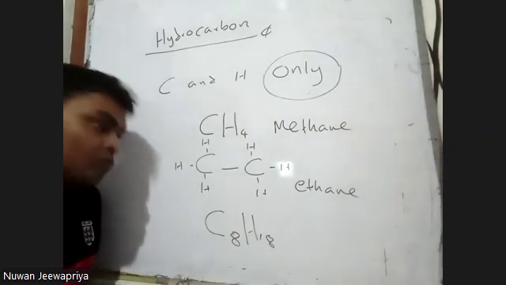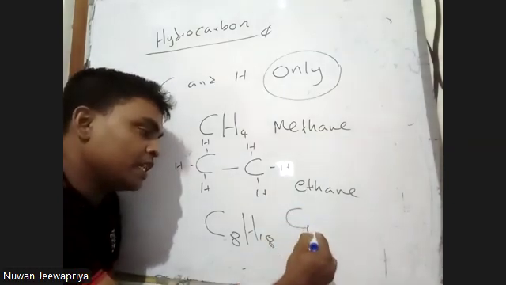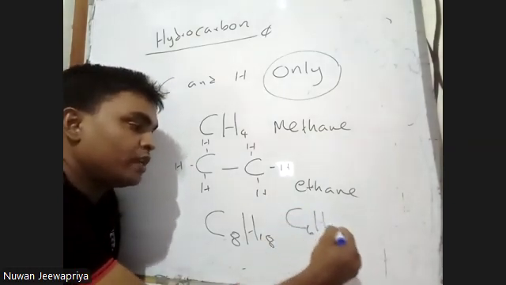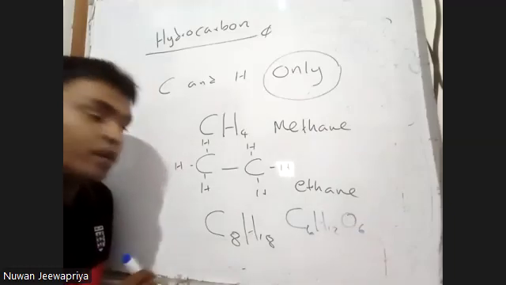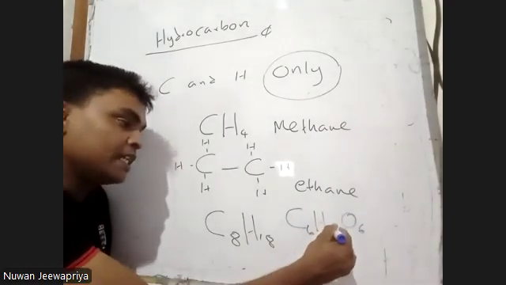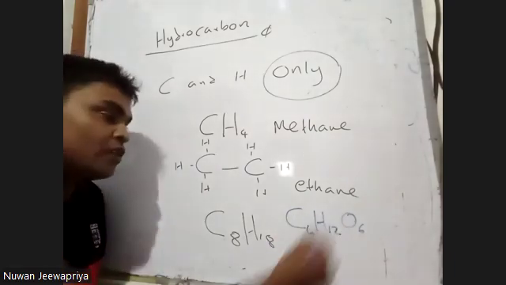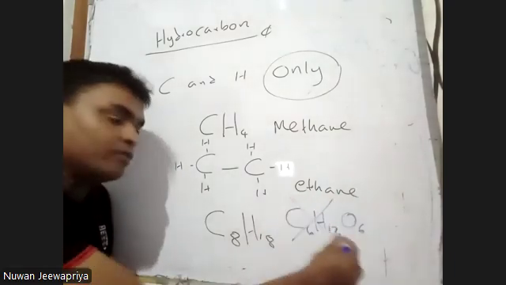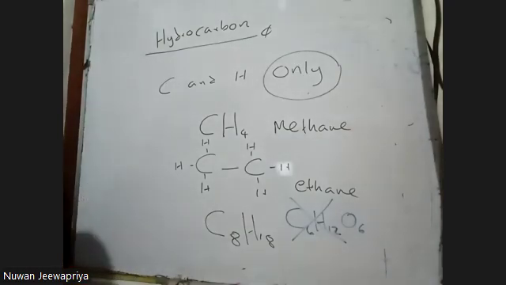But if you consider C6H12O6, this is not a hydrocarbon. Why? Because it has oxygen. It is not only made of carbon and hydrogen.